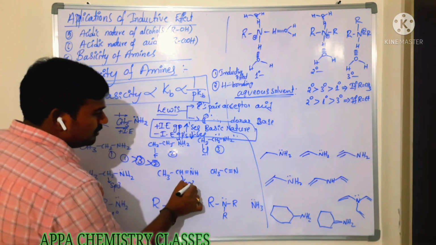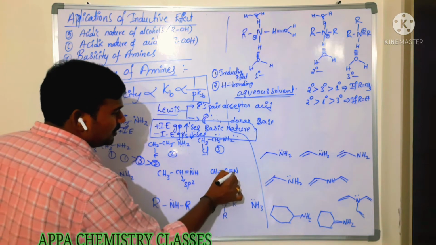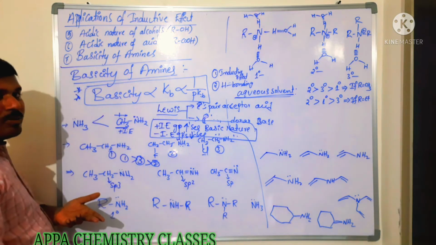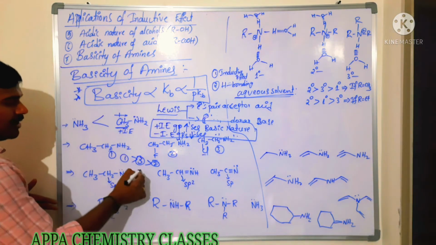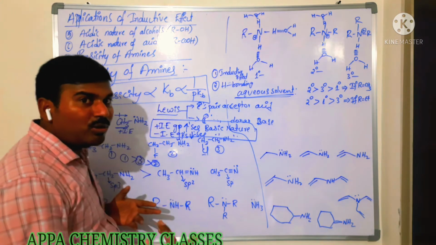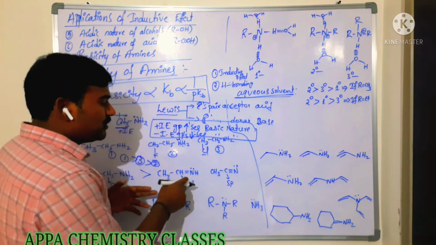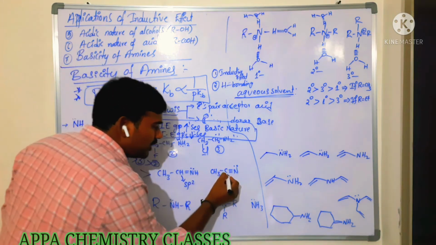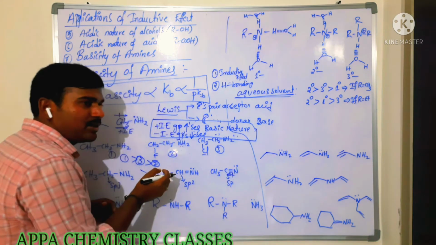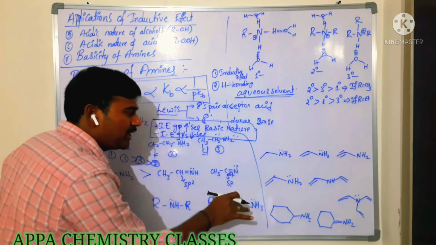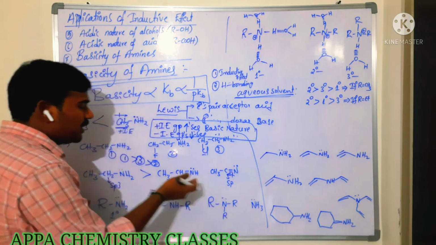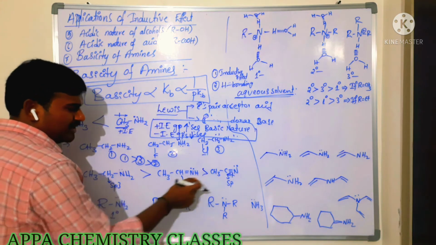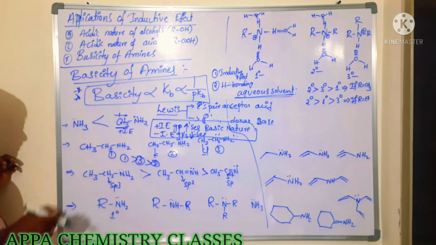So now among these, you see here the amine group is attached to an sp3 carbon, an sp2 carbon, and an sp carbon. Here this nitrogen has the lone pair. So which nitrogen can easily donate the lone pair of electrons? This one, because sp3 carbon is the least electronegative. Whereas sp2 is more electronegative compared to this, and sp is even more electronegative. This electronegative atom withdraws the electron from that nitrogen, then electron density on the nitrogen decreases, and it cannot donate easily when compared to these. So that one is the least basic, and this one is the most basic among them.